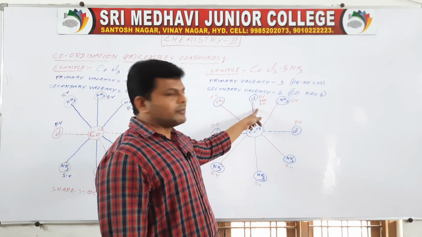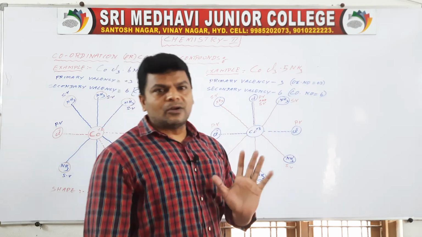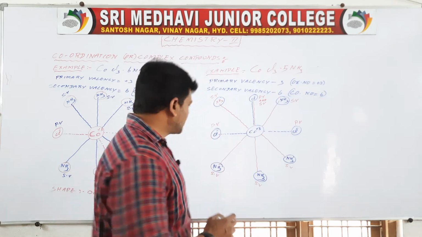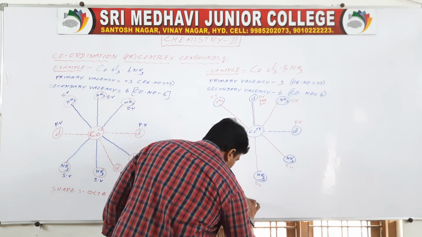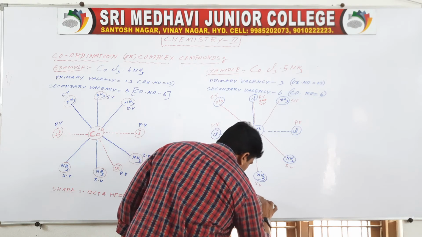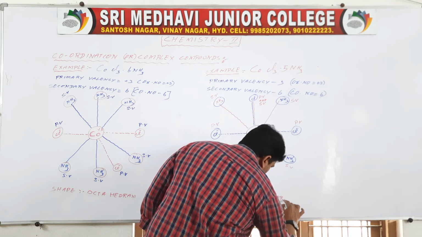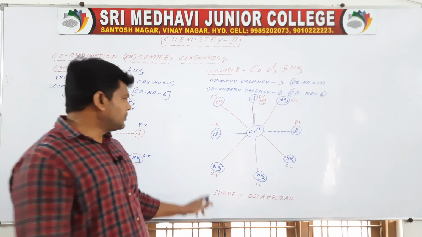Why? Because in place of 1 ammonia, chlorine is joined. So coordination number is still 6, and the shape of the molecule also has no change, that is octahedron.